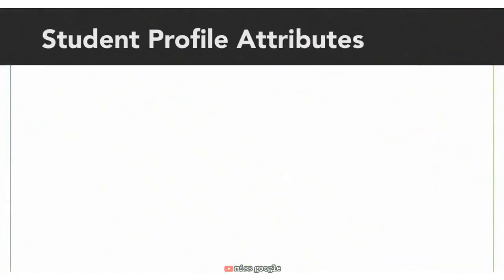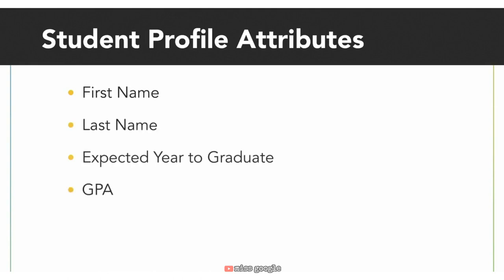For this challenge, you will represent a college student's profile with a Java class. You can get creative here about what you would like to represent, but the student profile should contain at least a first name, last name, GPA, expected year to graduate, and declared major. If you want to represent more attributes for the student profile, you are welcome to.